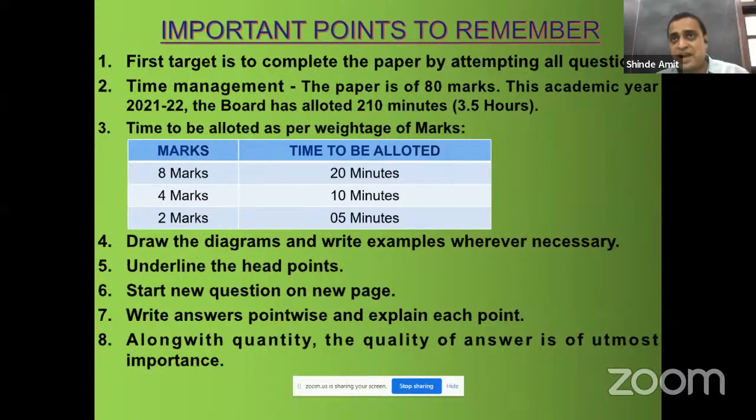So that will attract the mind of the examiner, that he will understand the student has properly understood the concept, he has written all the points, he has explained all the points, and he has also written the extract of all the answer. So the conclusion should show the extract of whatever you have written. Now, as far as conclusion is concerned, wording may differ from student to student, but the essence should be the same. So that concluding part is necessary. All these important points are to be kept in mind by all the students while writing the paper.